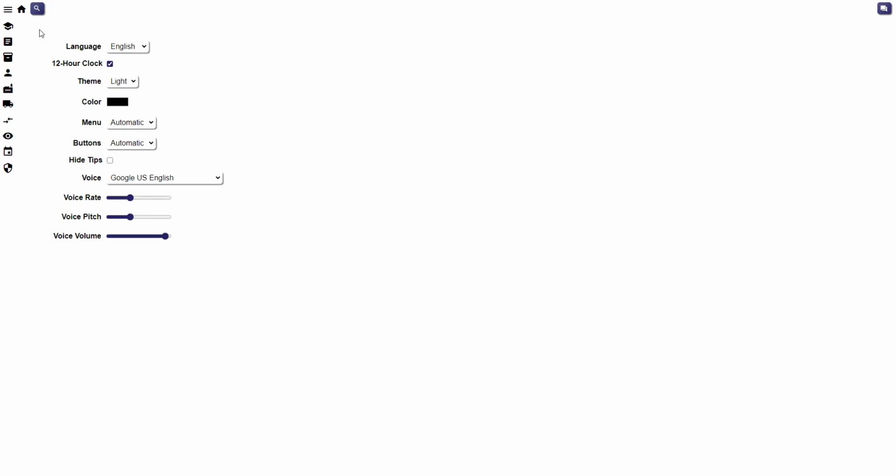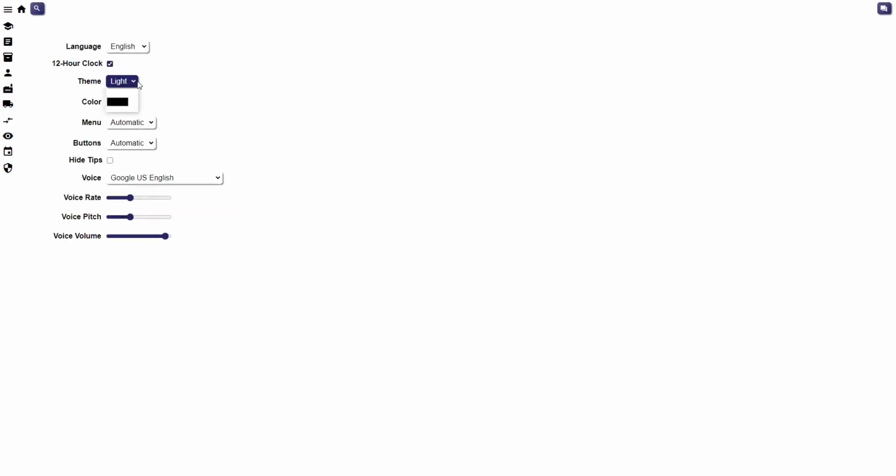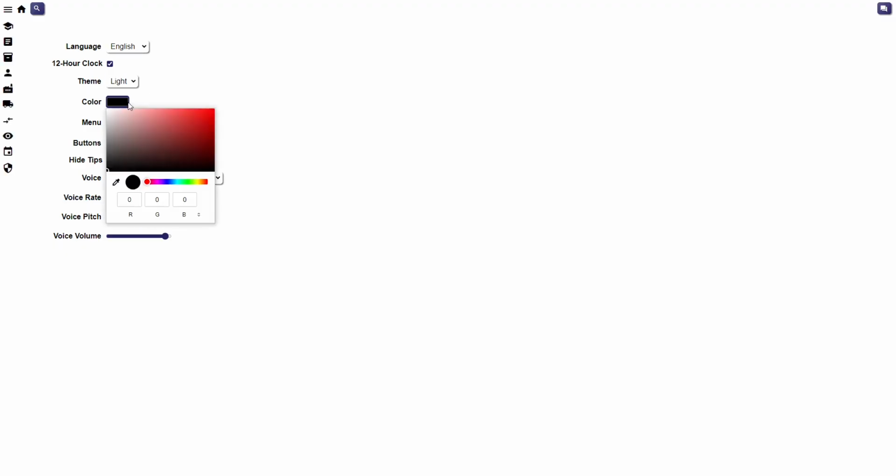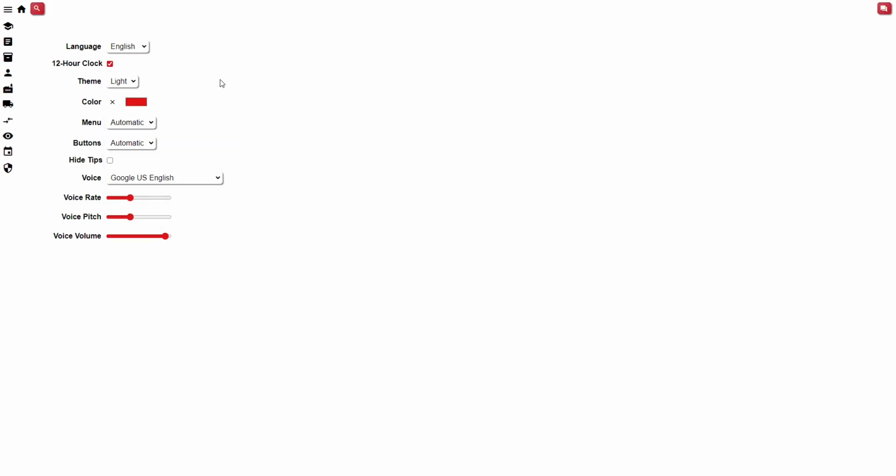On their first visit, each user is brought to a screen on which they can select their individual preferences. Starting with their language, preferences are saved on a user-by-user, as well as a device-by-device basis, allowing the system to work how they want it, no matter what device they are using.